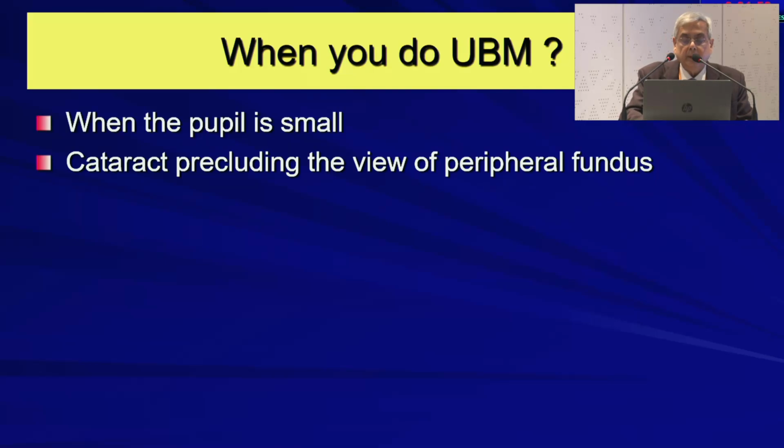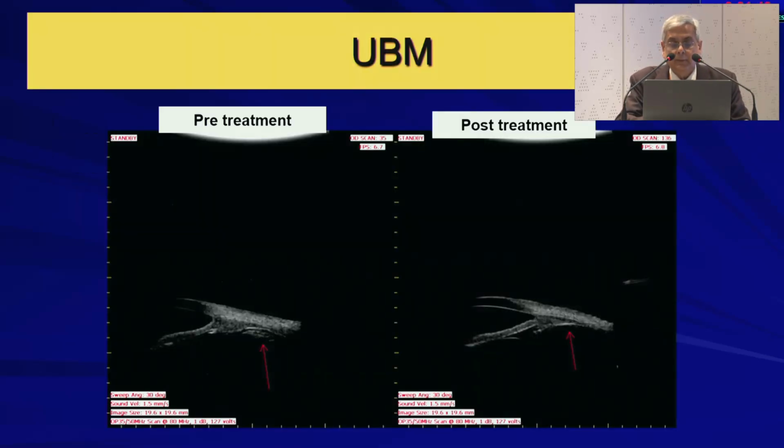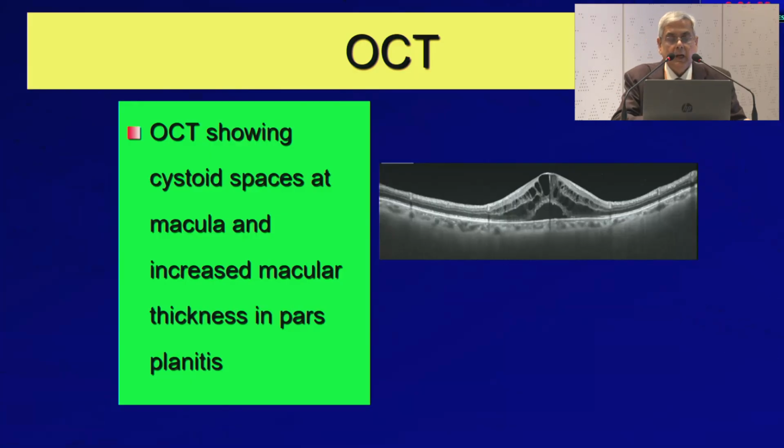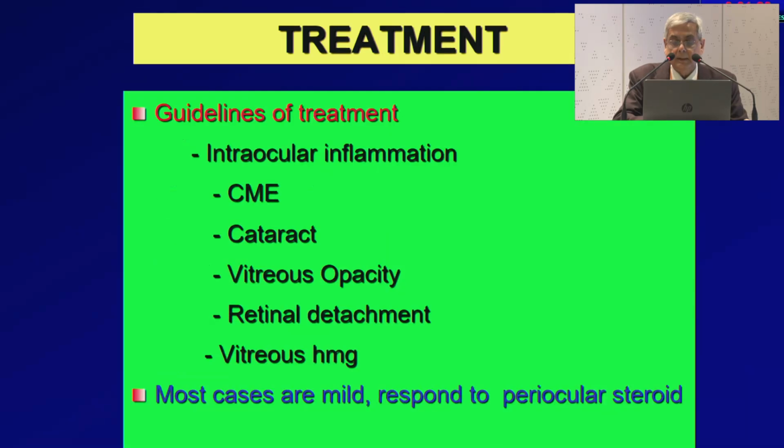When do you do UBM? When the pupil is small, or cataract precludes the view of the peripheral fundus, you can do the UBM. You can show the exudates in the pars plana region, which responds to the treatment. Optical coherence tomography we should always do when you see the dull foveal reflex or the near vision is less than N6, and you can elegantly demonstrate a cystoid macular edema with thickening of the retina as well as the cystic spaces in the macular area.